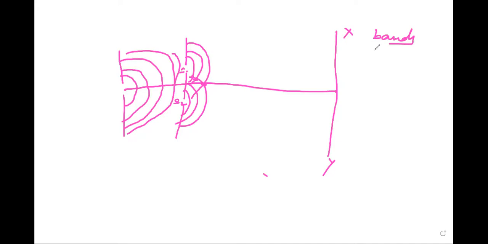This phenomenon is known as interference. This interference pattern consists of equally spaced bright and dark bands on the screen.